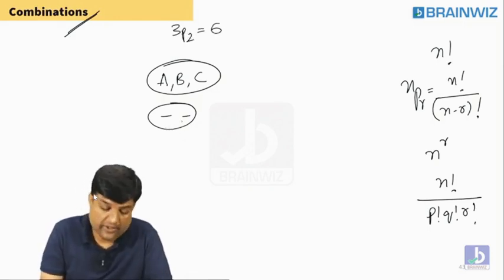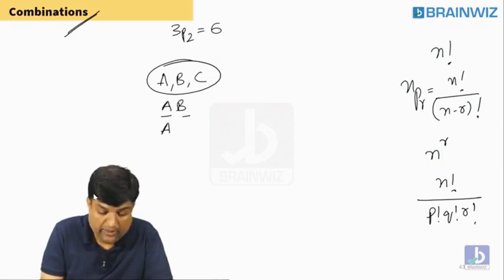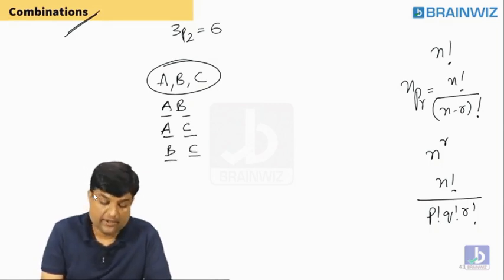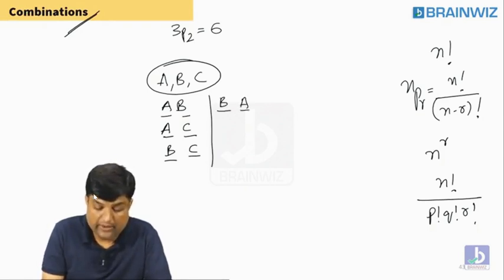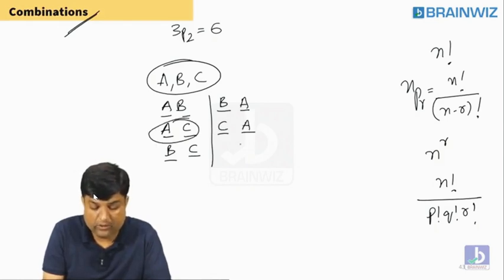Shall I show you all the 6 ways? The 6 ways are what? AB can also be arranged, or AC can also be arranged, or BC can also be arranged. Are you understanding, guys? Yes. And one more arrangement, BA can also be arranged. People can sit in this way also, not AC. People can sit in the form of CA also. People can sit in the form of CB also.